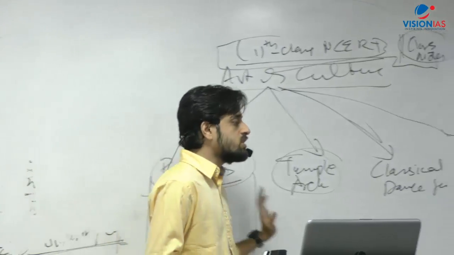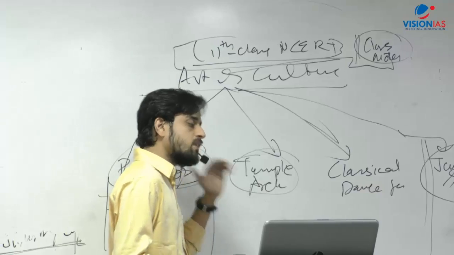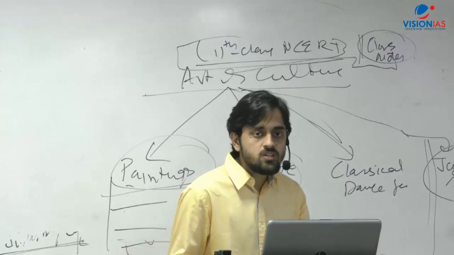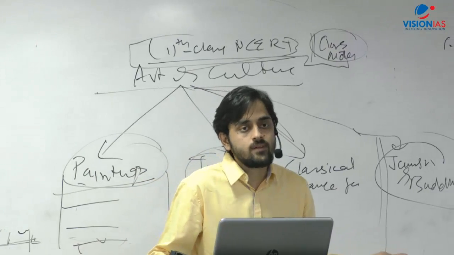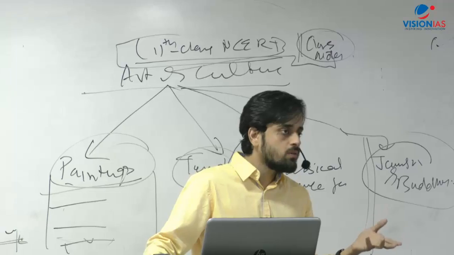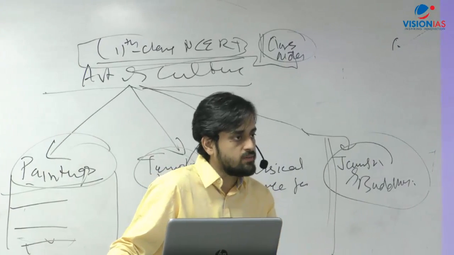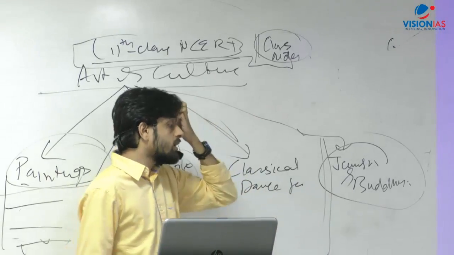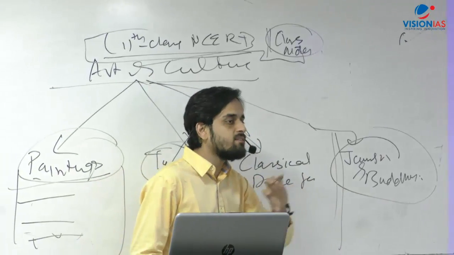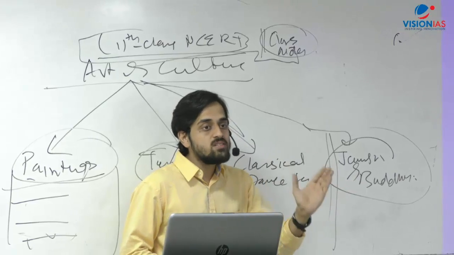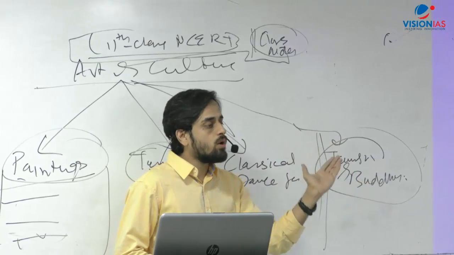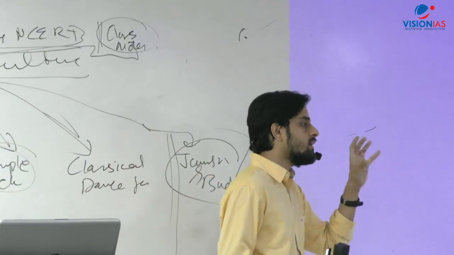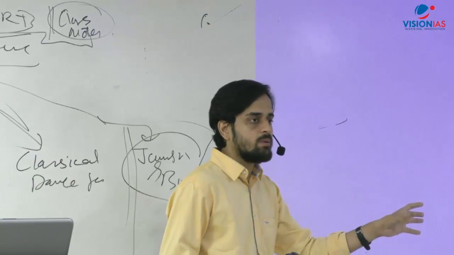Why I'm saying so is, if you see the past 4 years questions, you will find that every year there is a question from modern Indian history. But at times there is either one question from world history or no question. Or for 2 years there were questions from post-independence history, then there were none. Next year you may again see. So the pattern is very clear: your focus should be the most on modern Indian history, relatively less on the rest. You don't need to go to that much depth in world history, and post-independence history is small in itself, and the number of events is very limited. So it's easier to do post-independence history as well.